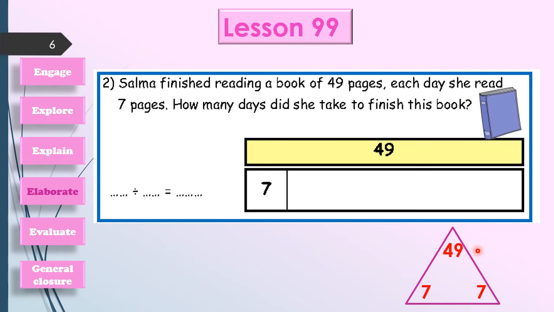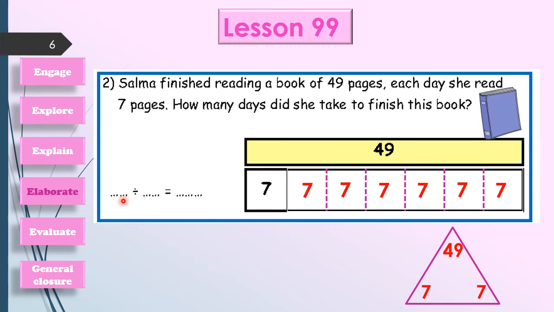Good job, it will be 7. Then we have 7 days. Let's complete drawing this fraction strip. Here we have 1 day, 2 days, 3 days, 4 days, 5 days, 6 days, and 7 days. Then we will draw 6 more days. Okay, then we have 7 days here, and each day has 7 pages. Good job. Now this is our proof by mental math.